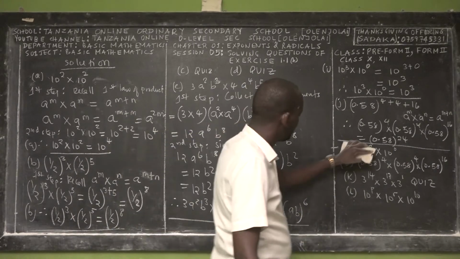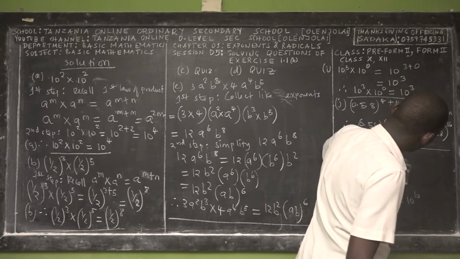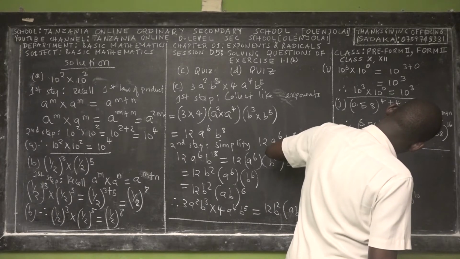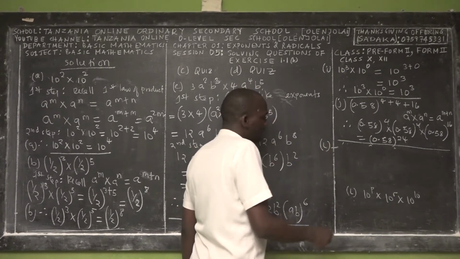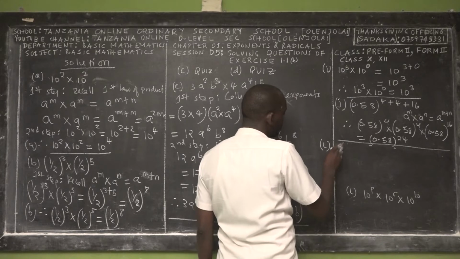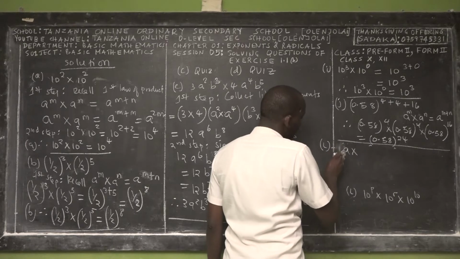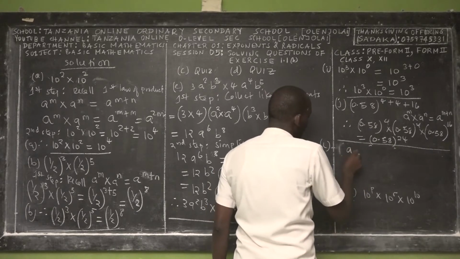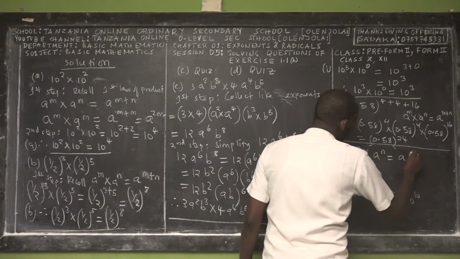So now we have to go for Roman L. So we have exponents with the same base, so simply this is a power m times a power n. This is equal to a power m plus n.